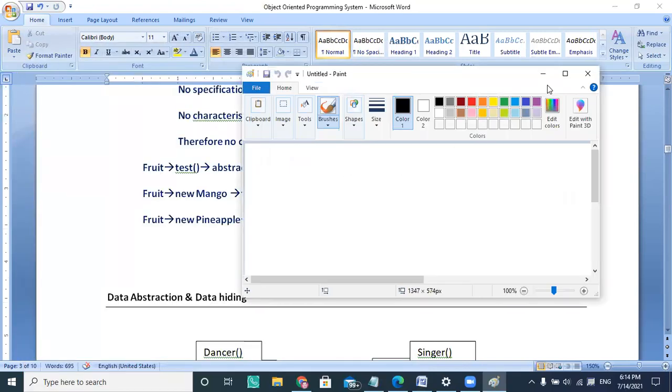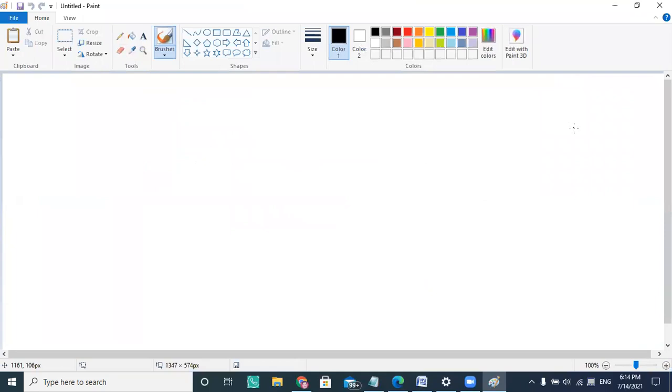I'm showing a paintbrush here, and there are n number of shapes. I'm choosing a line shape, selecting my x coordinate and y coordinate, and dragging my mouse to the bottom. This is my x2 y2. There are the x1 y1 coordinate and the x2 y2 coordinate, and I draw my line.